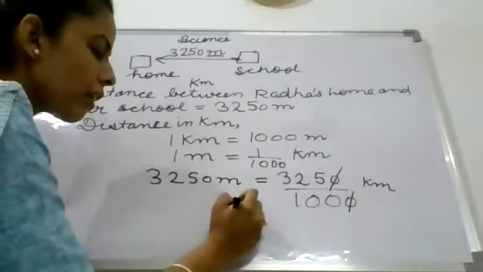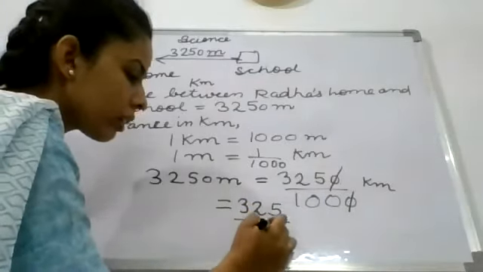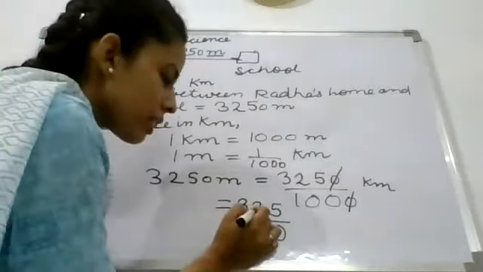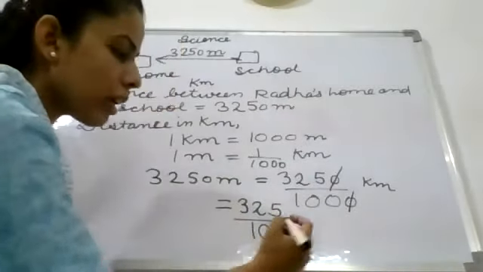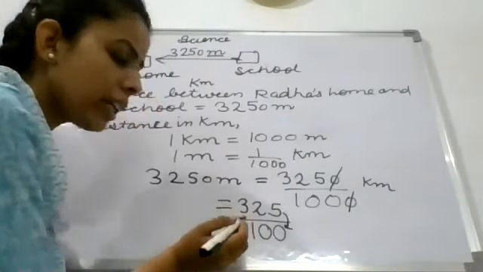So you will be left with 325 divided by 100. Now you have to convert it into decimal form. Clear? So how will you write the decimal form? You have to introduce a decimal. So at the place of 1 you will write the decimal.